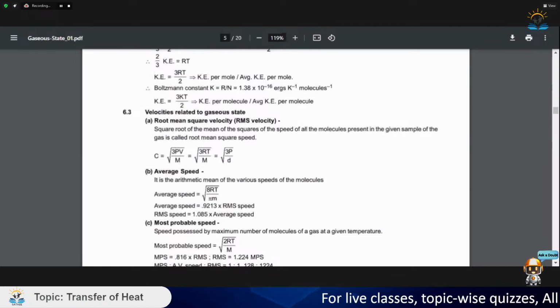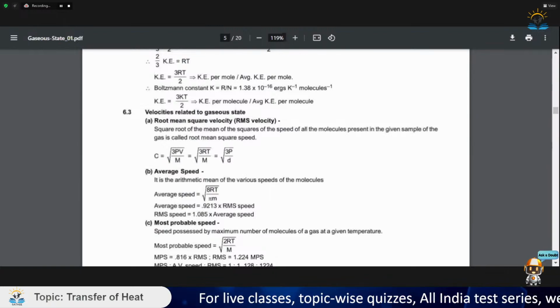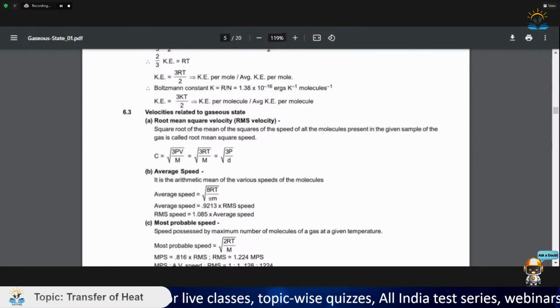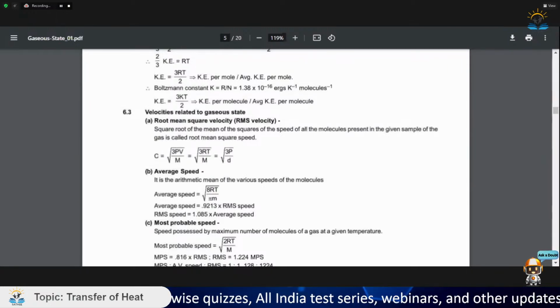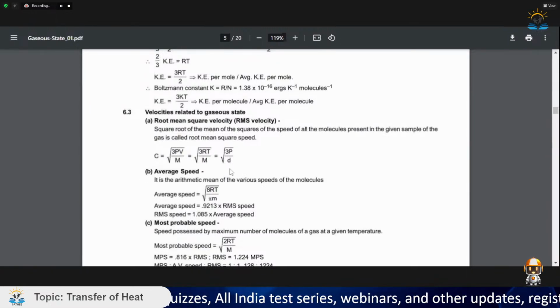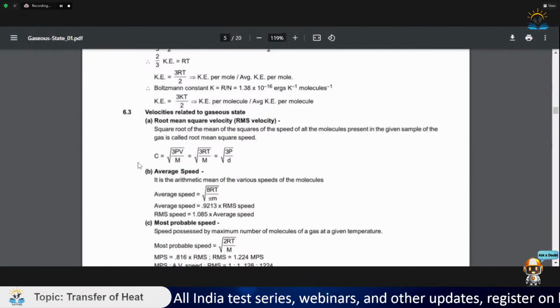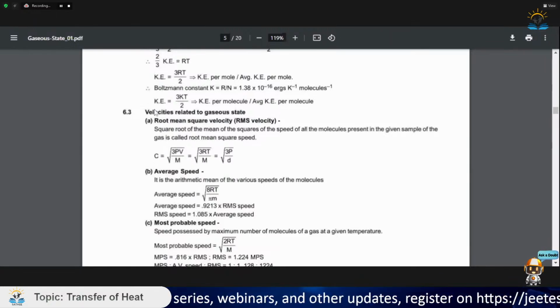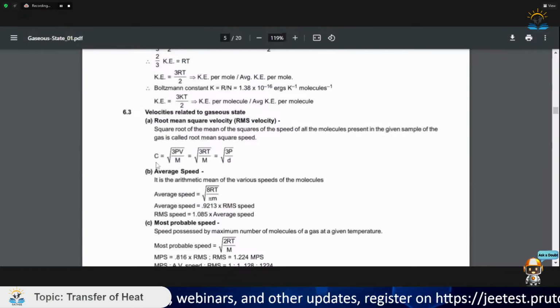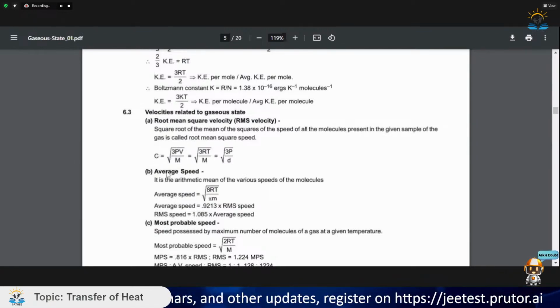What does root mean square velocity suggest to us? Basically, this is a sample space. This was used in the formulation of the basic postulates of the kinetic theory of gases. So this doesn't have much significance, but it has a little theoretical importance while forming the postulate.